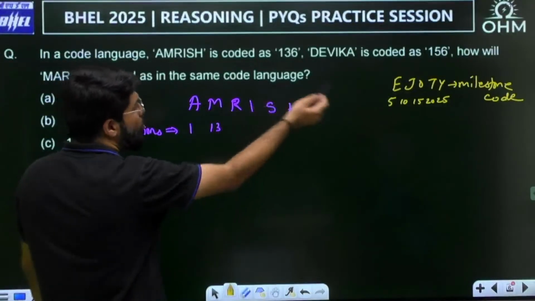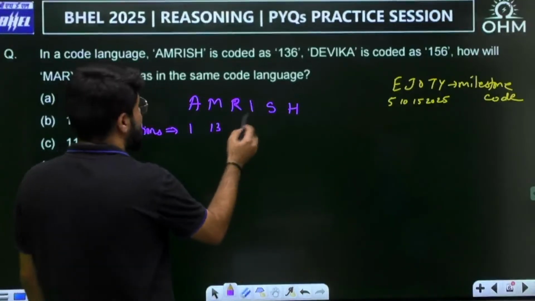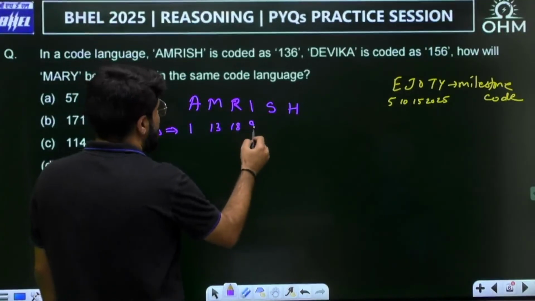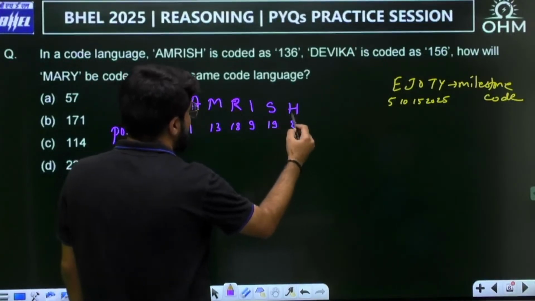Okay. So M, MNO, O is 15, so M should be 13. That way it is easy to comment. RST, so R should be 18. IJ, I should be 9. ST, so S is 19th, and EFGH, H is 8.